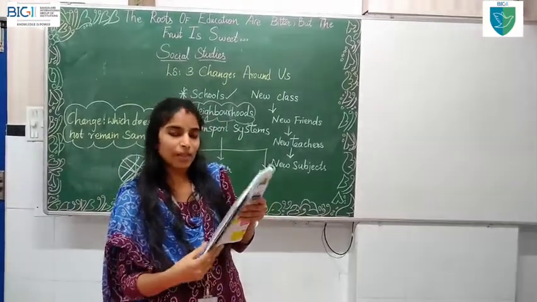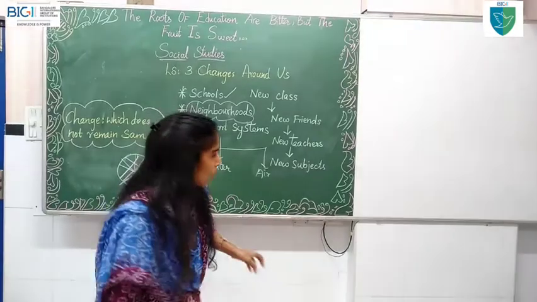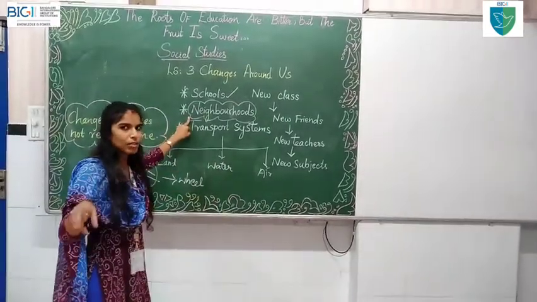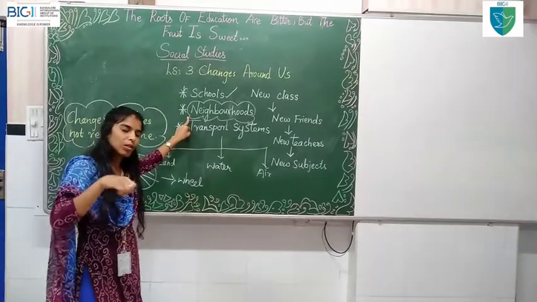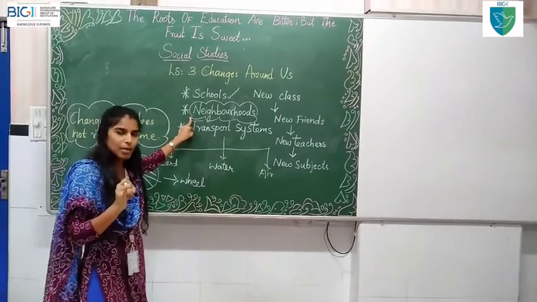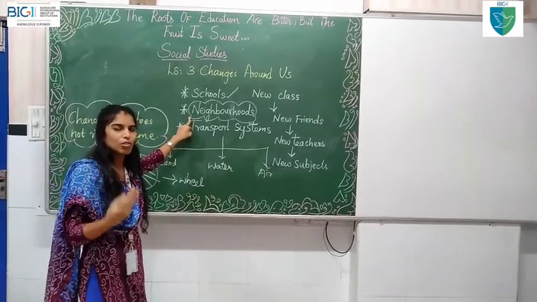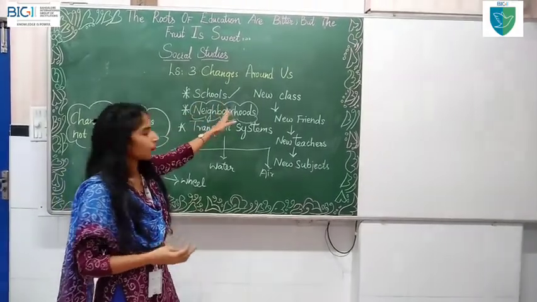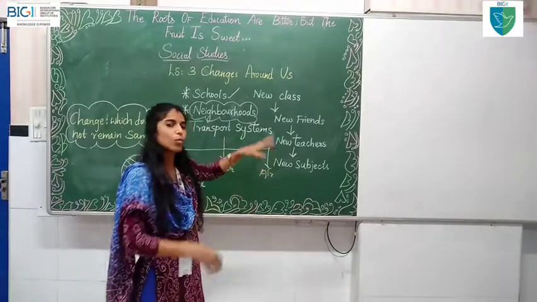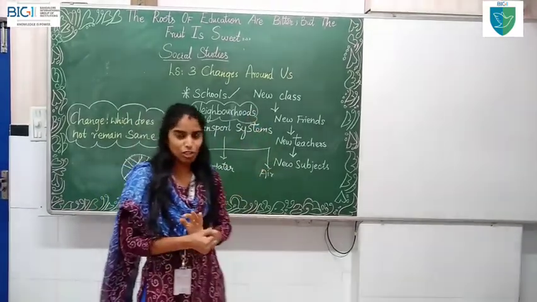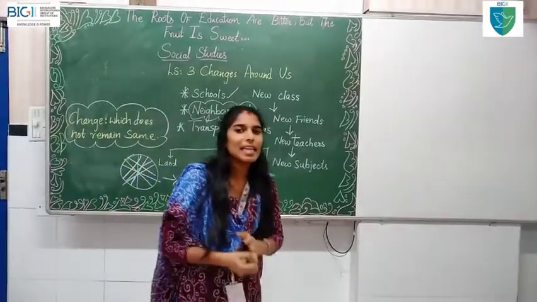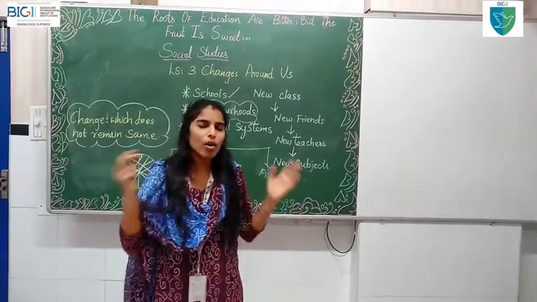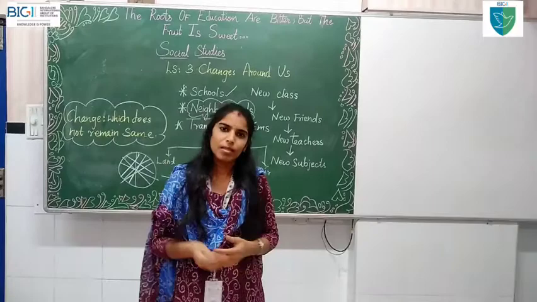Now, let's recall what is neighborhood. What is neighborhood, children? The area around your surroundings. You can see the area around your surroundings talks about buildings, hotels, restaurants, tea stalls, or any cobbler or a tailor who is near your homes. What does a cobbler do? He mends your shoes. What does a tailor do? He or she stitches your clothes. You can see all this around your surroundings.